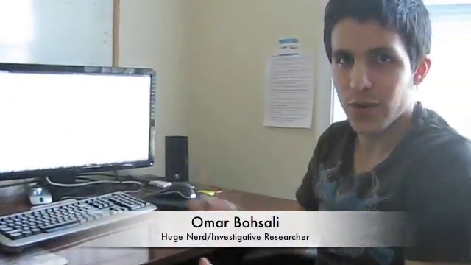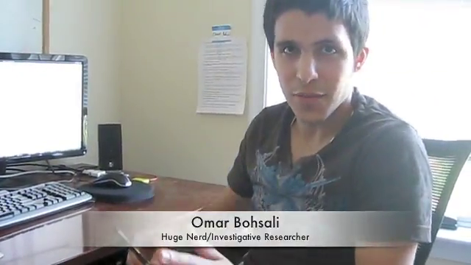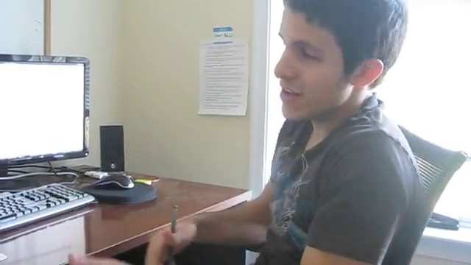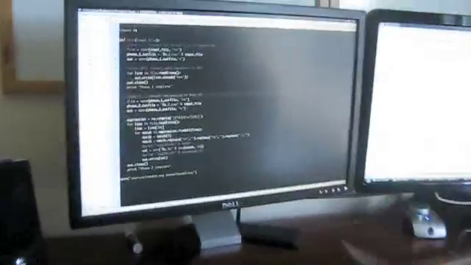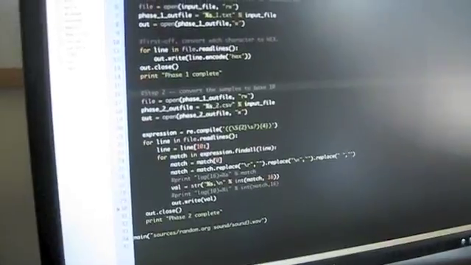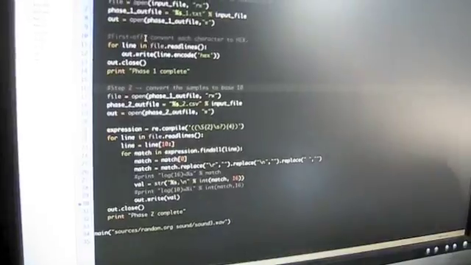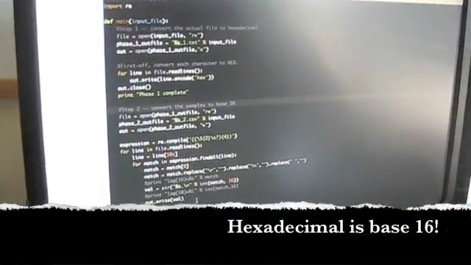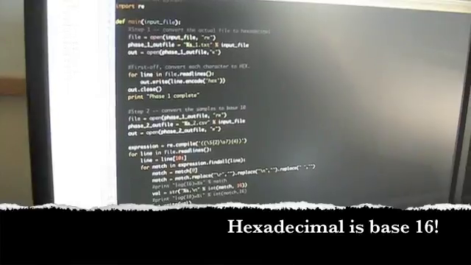Well, converting the sound file is actually a pretty simple process. When you think about it, the files that we recorded over here on the laptop are 16-bit Microsoft Wave files. So that means that every sample is represented by 8 bits because it's in stereo, so there are 2 channels. So what we did is that we took the packets of the sound and we wrote a really quick Python script over here. It's like 35 lines, and what it'll do is that it takes the uncompressed sound file, converts it to hexadecimal, and then converts those values to base 10. And then from there it'll output them and put them into a comma-separated value file so that we can run tests on them just like the other data sources.